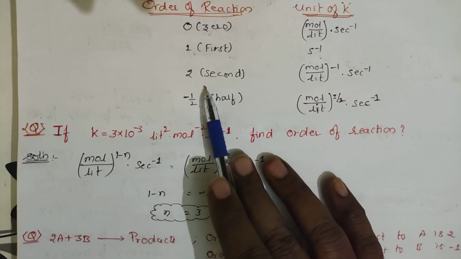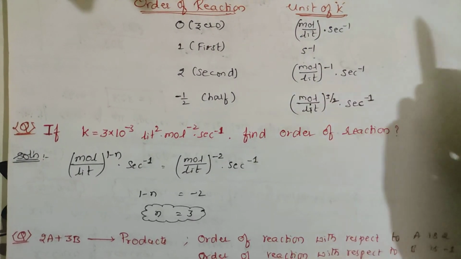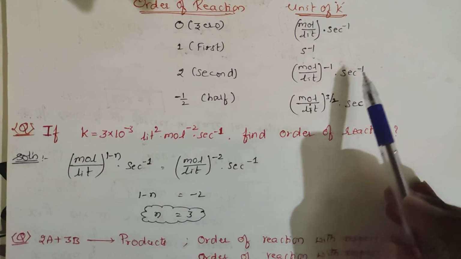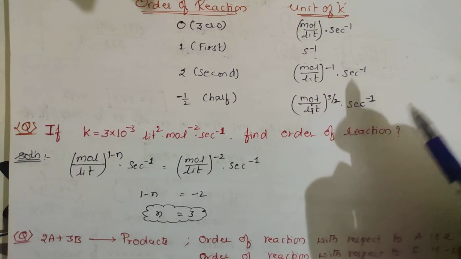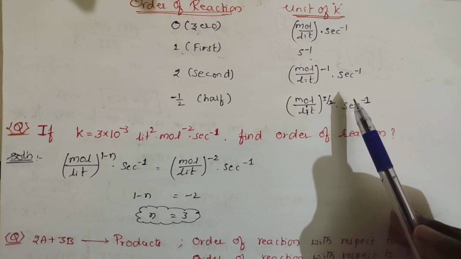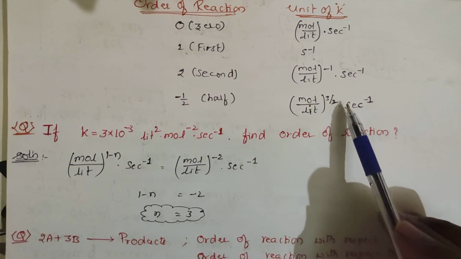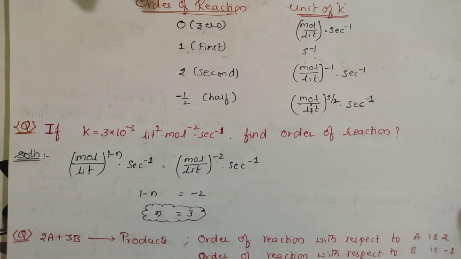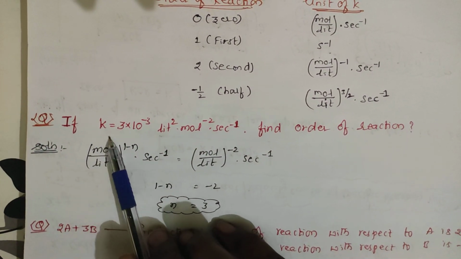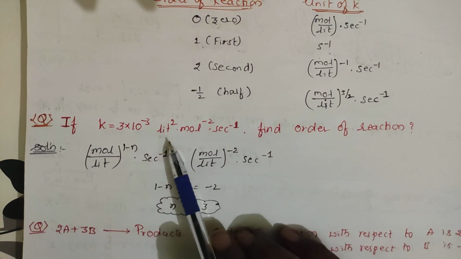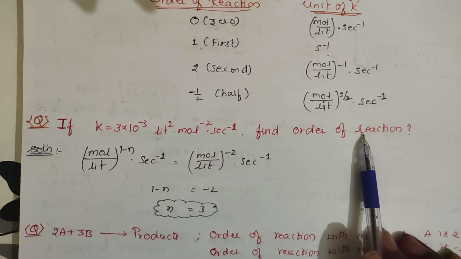For a second order reaction, 1 minus 2 becomes minus 1, so the unit is moles per liter to the power minus 1, second inverse. Suppose it is a minus half order reaction, then 1 minus (minus half) gives 1 plus half, which is 3 by 2. So the unit is moles per liter to the power 3 by 2, second inverse. Getting this, students? Let us take some questions. If K is equal to 3 into 10 power minus 3 liter square moles power minus 2 second inverse, find the order of the reaction.